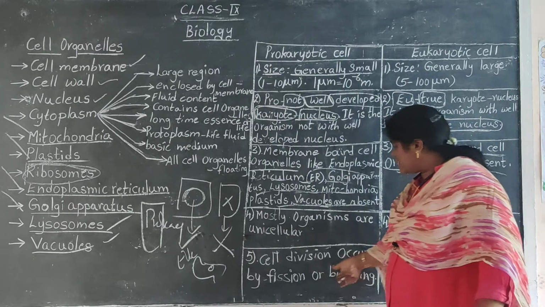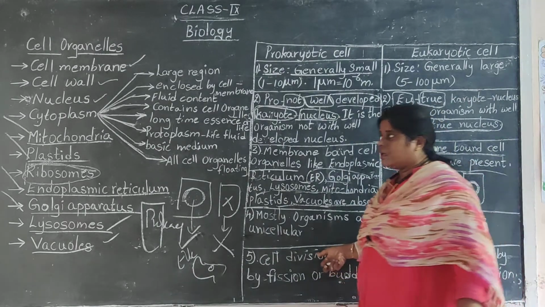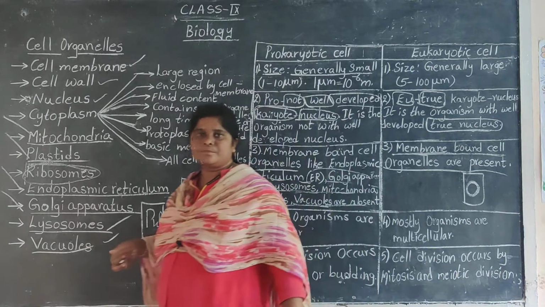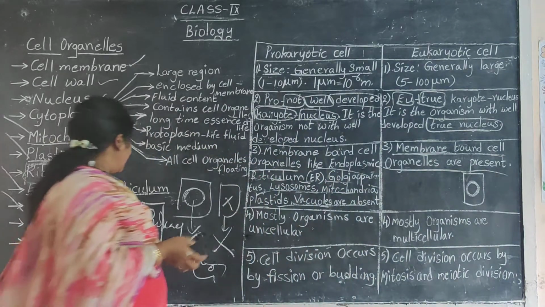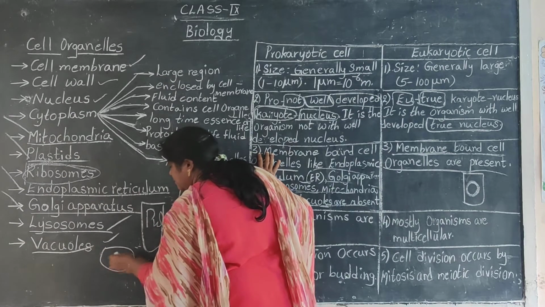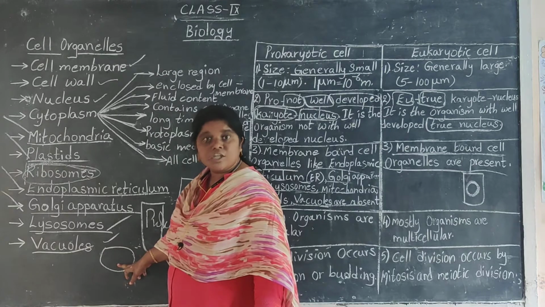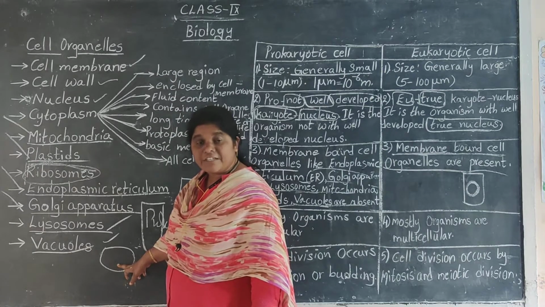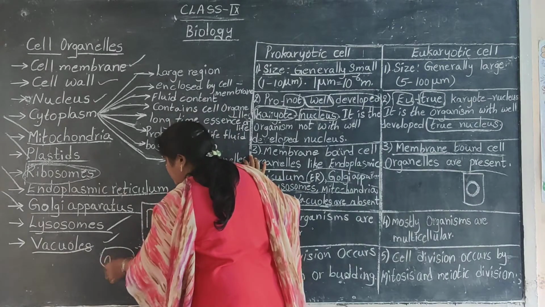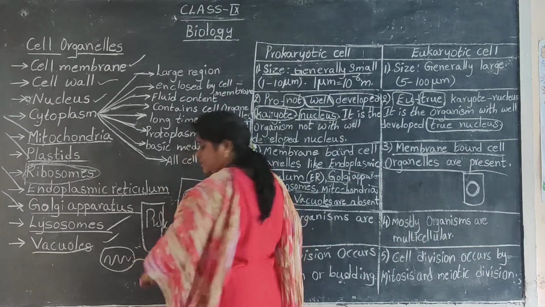Now, in prokaryotes cell division occurs by fission or budding. If you remember bacteria, it will be like this. I am not drawing a nucleus here because it does not have a nucleus, so the genetic material will be spread in the cytoplasm like this. It will have flagella like this.